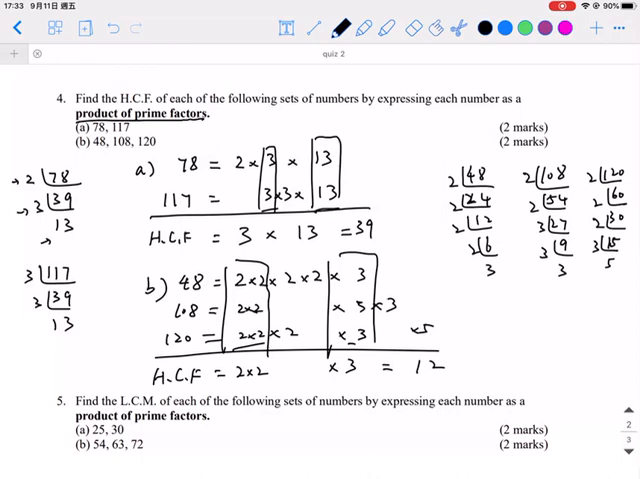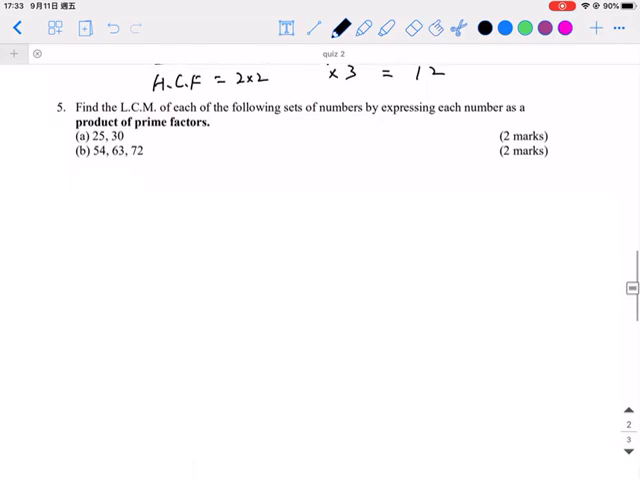So remember, this is the method of product of prime factors. Don't use the short primary school method in examination, otherwise you will get no marks. For the fifth question, find the LCM, we also use the method of product of prime factors.